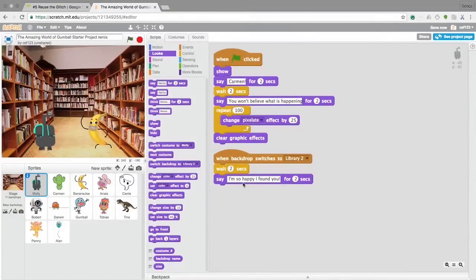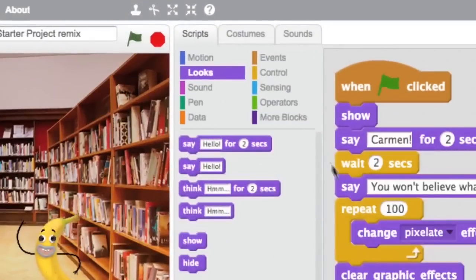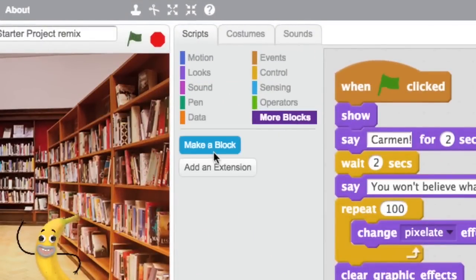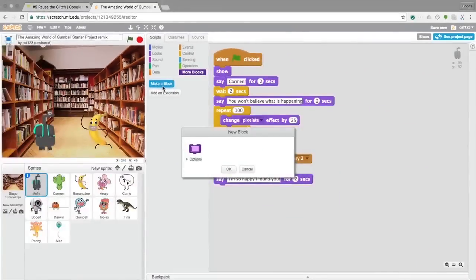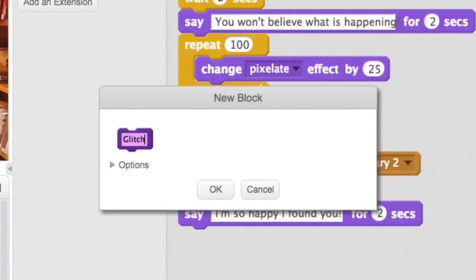To make a procedure in Scratch, make a new block. In this case, you will make a glitch block that you can reuse. Click More Blocks and make a block. Name the block Glitch and click OK.